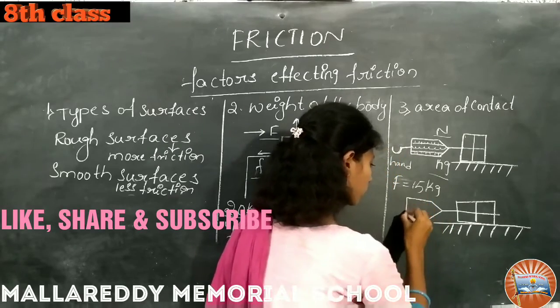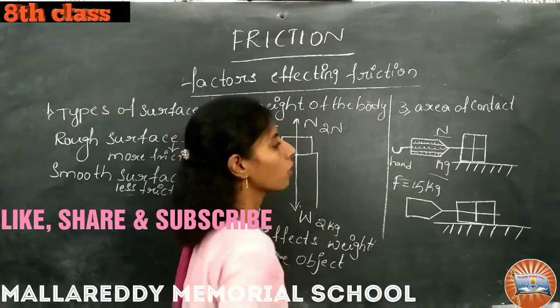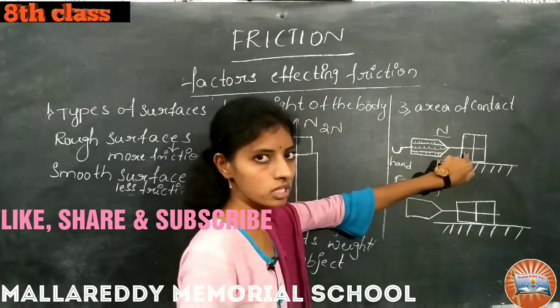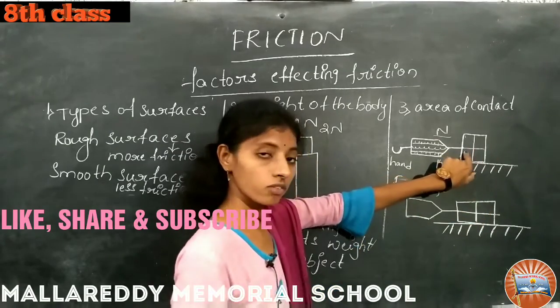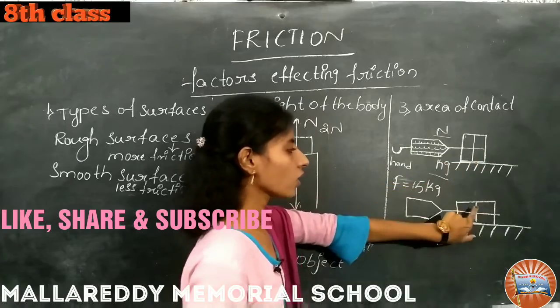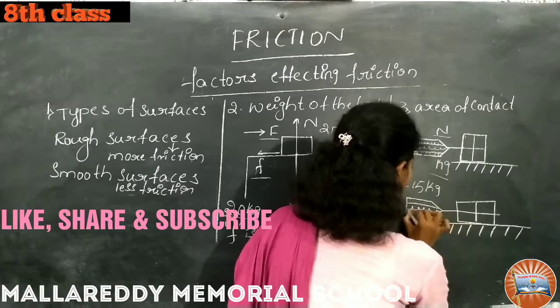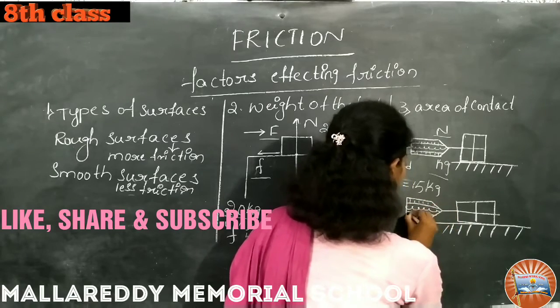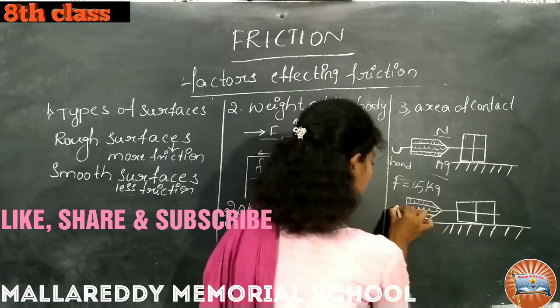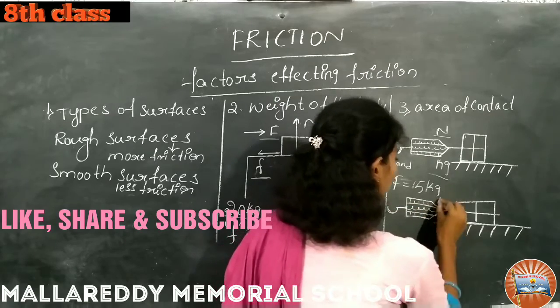Just we are changing the position of the block here. Now it is horizontal, firstly it was vertical, now it is horizontal. The remaining process is same. The same scales we have to take to measure the distance when we are pulling.